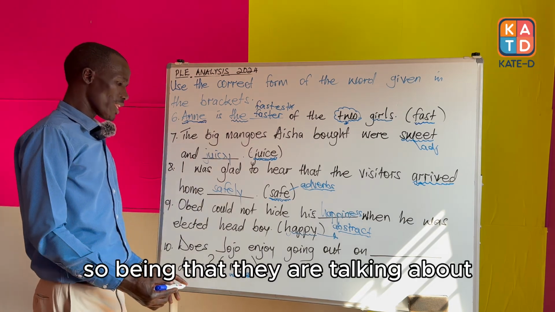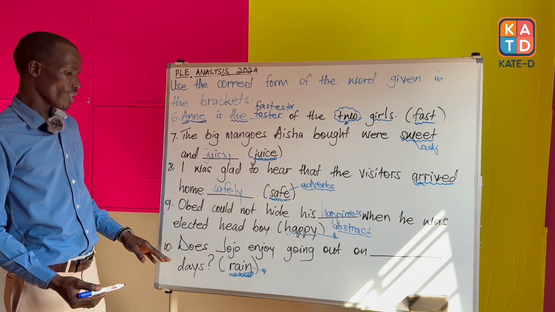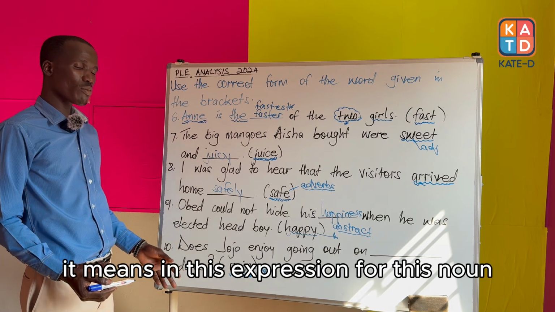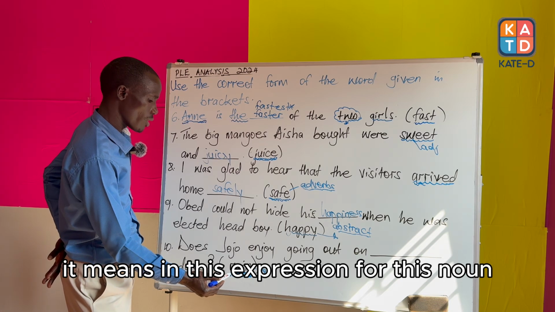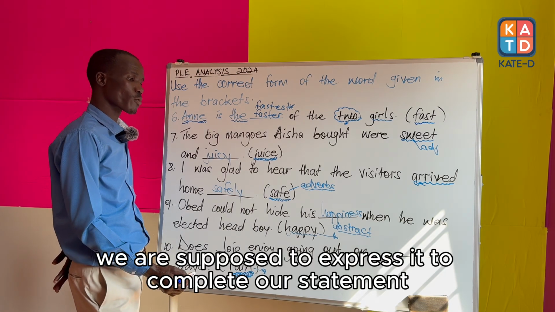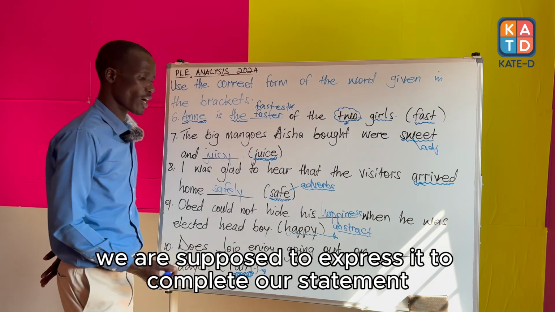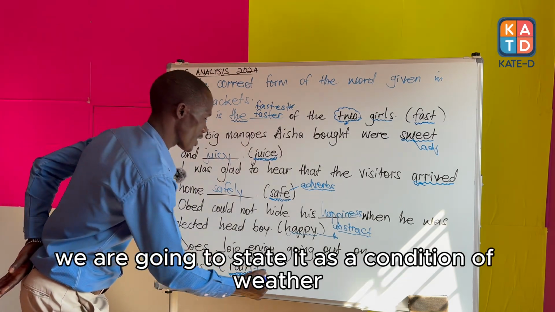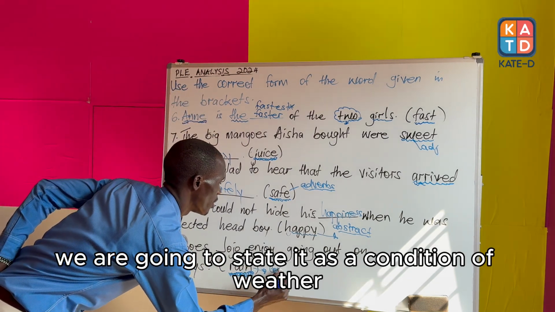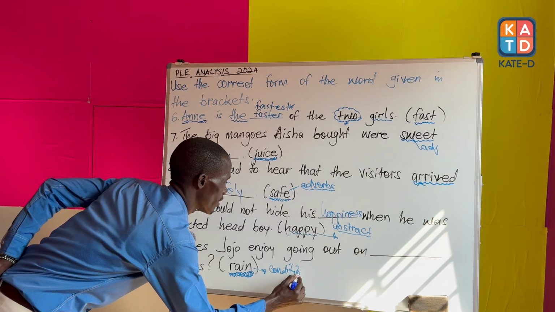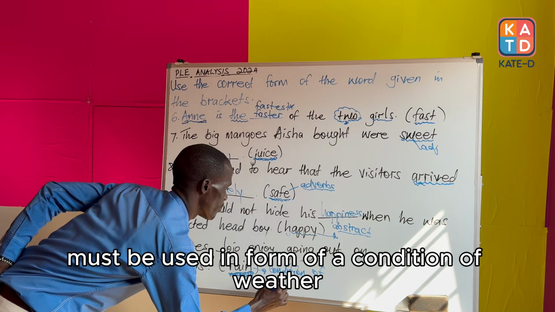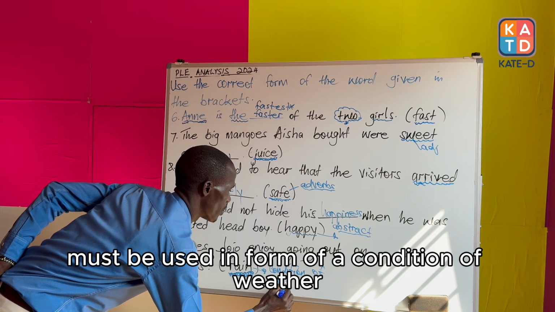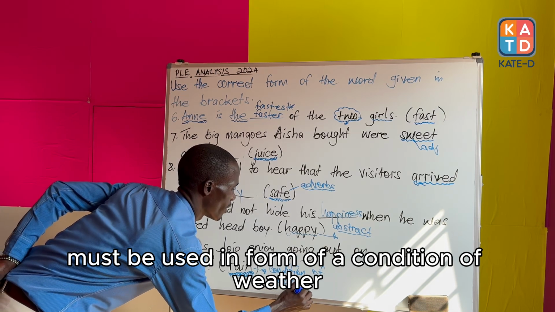So, being that they are talking about the conditions of weather, it means in this expression for this noun, we are supposed to express it to complete our statement. We are going to state it as a condition of weather. Its form to complete the sentence must be used in the form of a condition of weather.